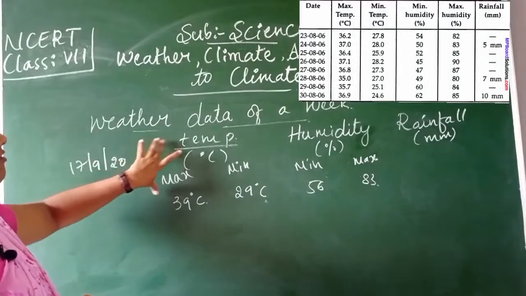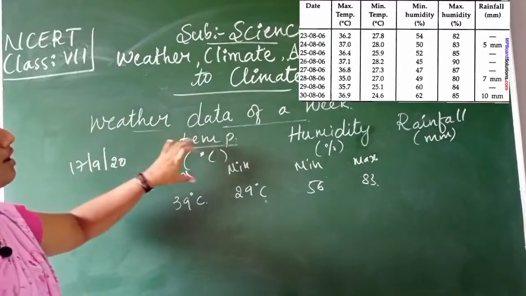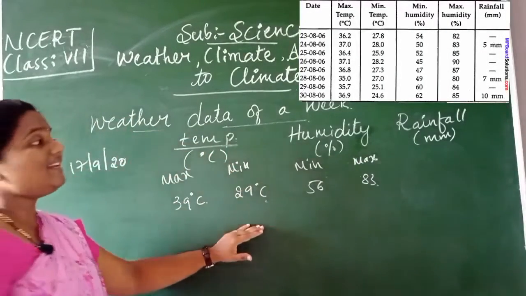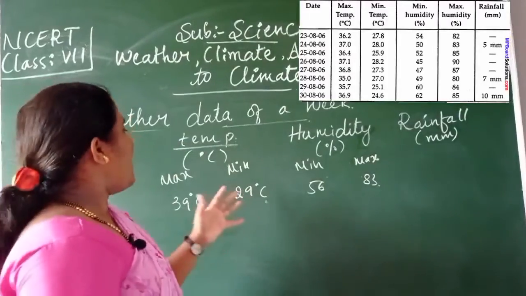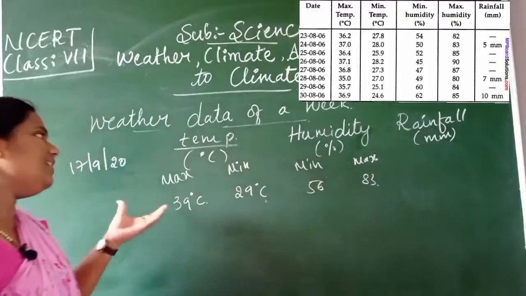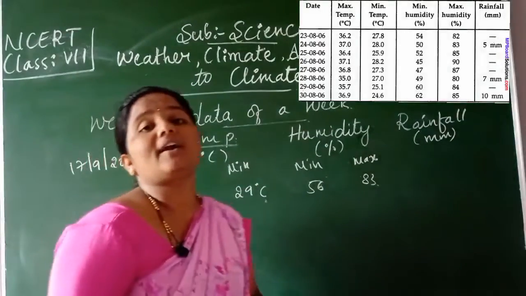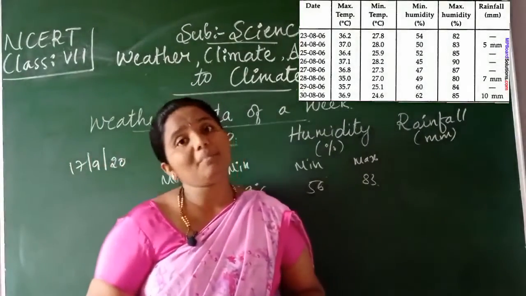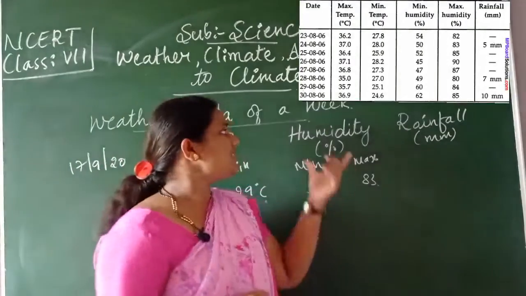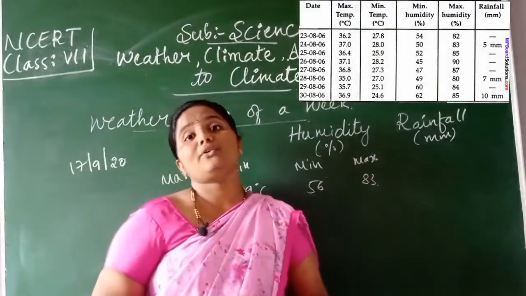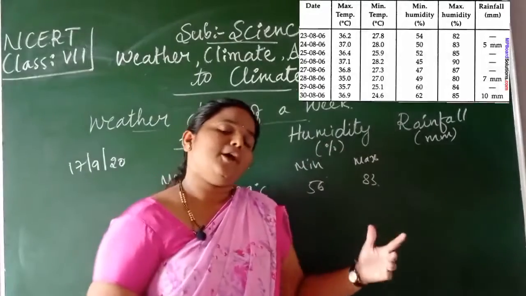This is the data of a weather report of one week, isn't it, children? And here we can find the temperature. Under it we'll find maximum temperature and minimum temperature, and similarly in the humidity also, minimum humidity and maximum humidity.